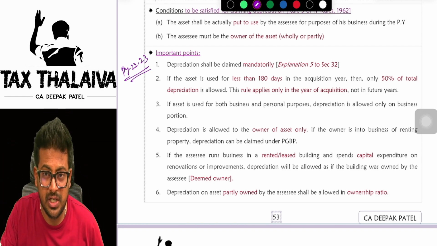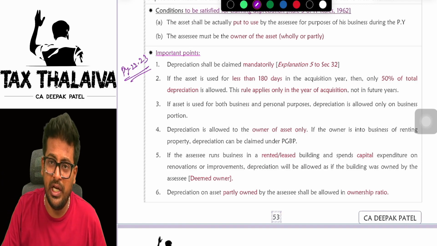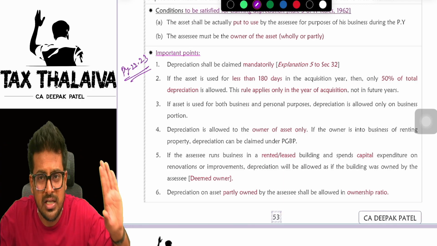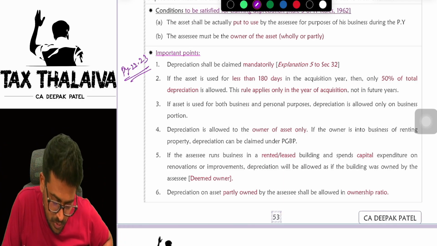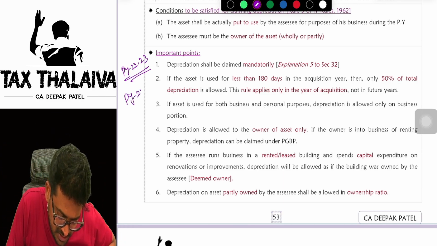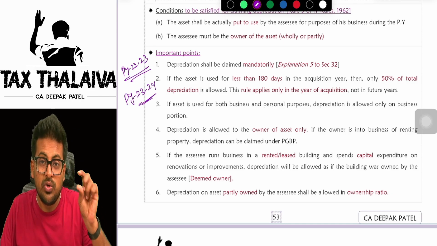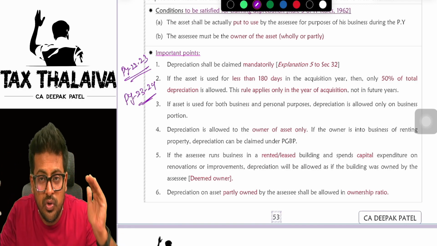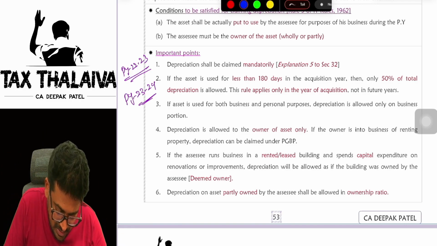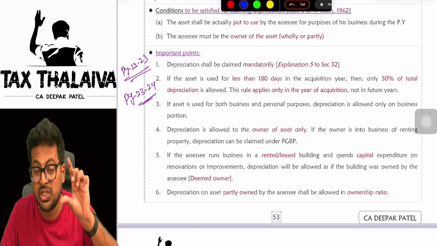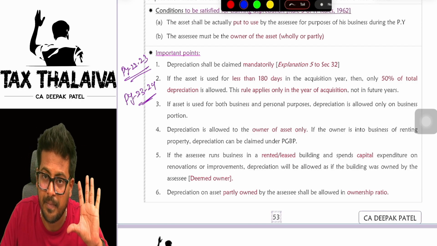You purchased a machinery in the previous year, 22-23, but you did not start using this machinery. You started using the machinery in previous year 23-24, for example. So in 23-24, even if you use the asset for less than 180 days, still you will claim full depreciation.